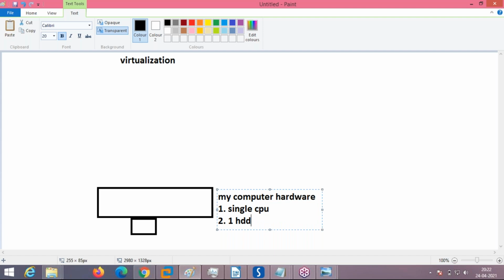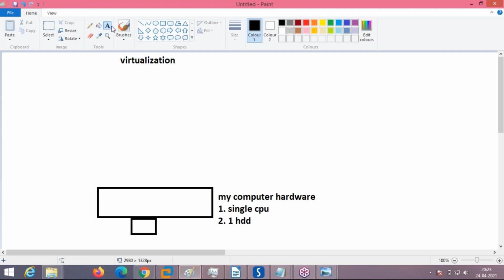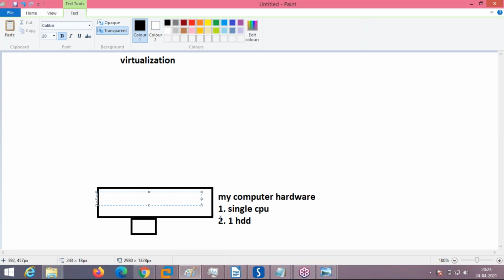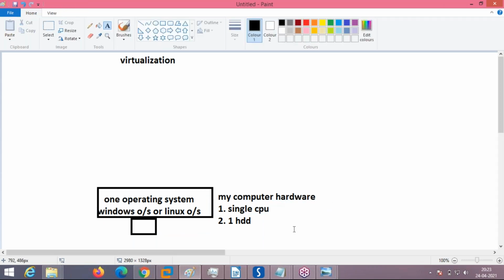But on a single computer, I can install by default only one operating system at a time. You know that I can load only one operating system at a time. It can be Windows OS or Linux OS. Okay, fine, it is good. We are able to install on a single computer, desktop or laptop. We are having one computer hardware, one CPU, one hard disk, and we are able to install one operating system.